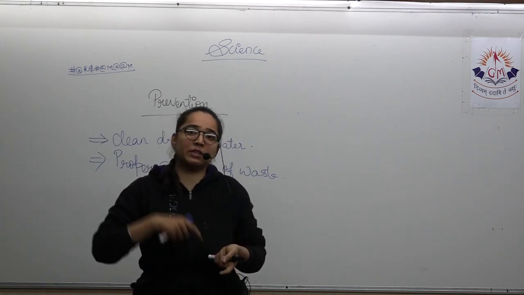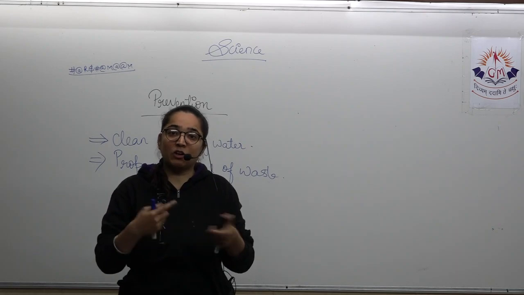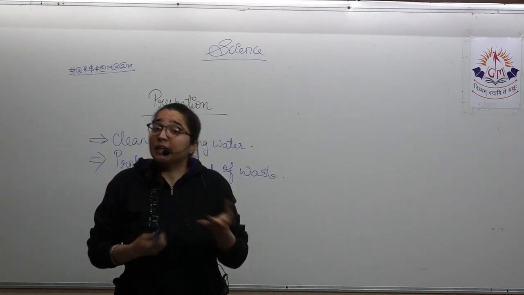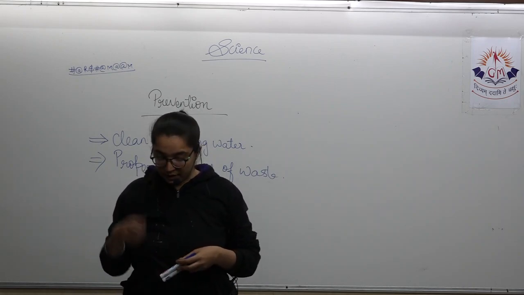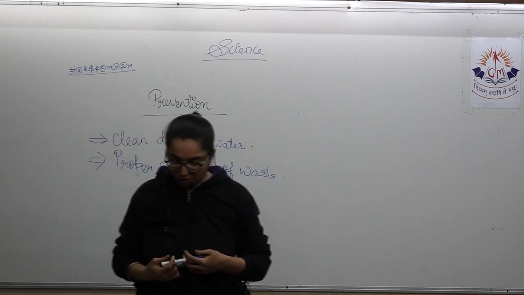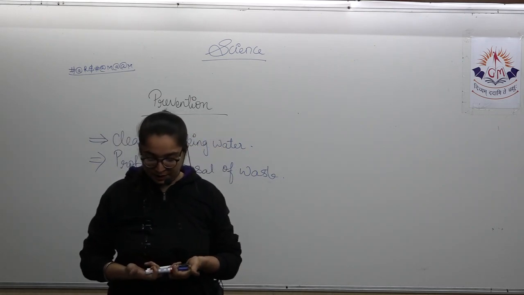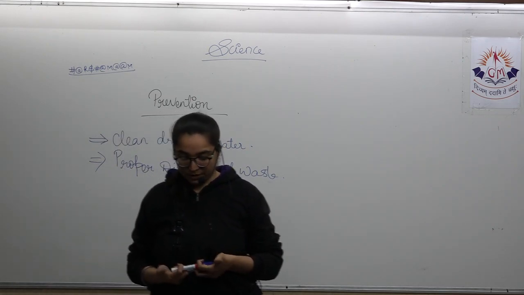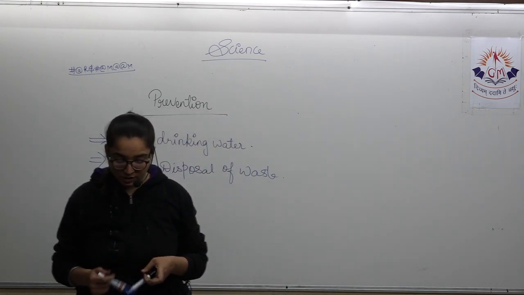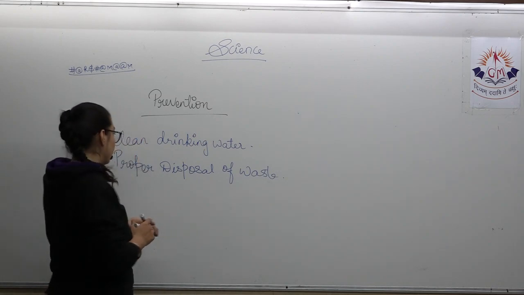If we are not disposing, then there will be a gathering of all the pathogens, all the microbes, and they will create a problem. So garbage and everything should be thrown properly, and it should be burnt or buried, and proper treatment is needed. Next is the control of vectors.